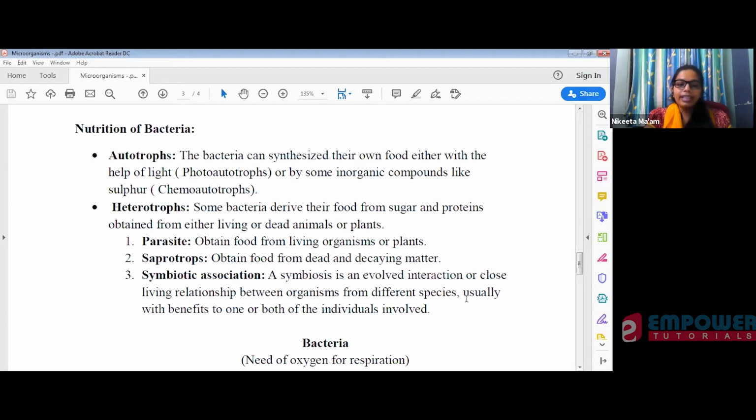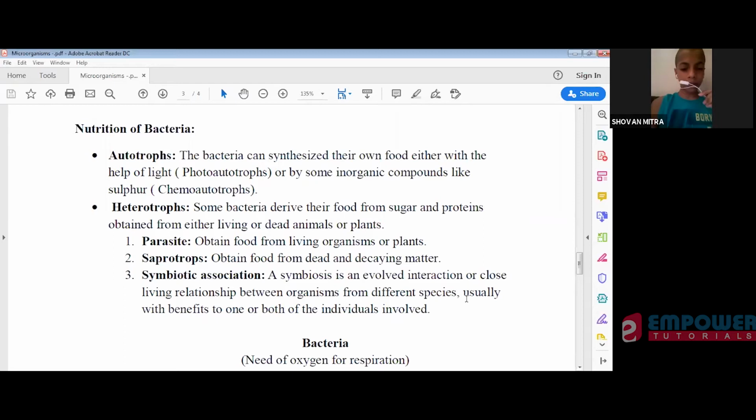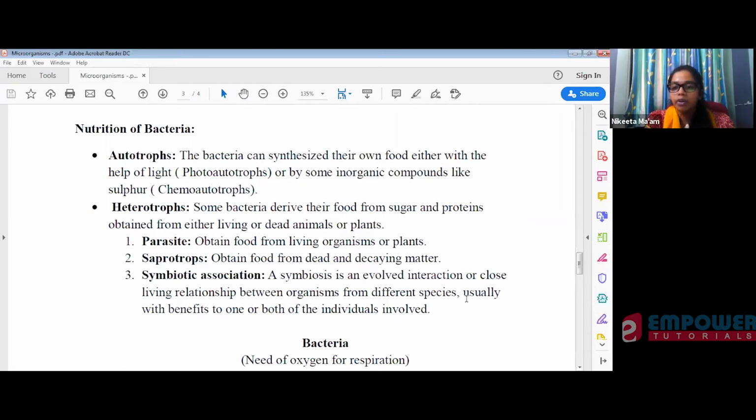Now the next category is heterotrophs. Heterotrophs are the organisms which depend on others to complete their food requirement. So are we heterotrophs? Yes, we are heterotrophs because we depend on plants and even animals to complete our need for food. So we come under the category of heterotrophs.